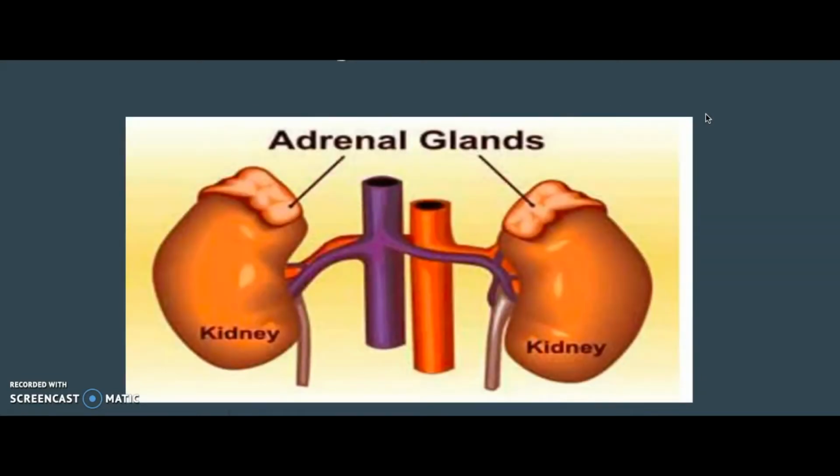Next is the adrenal gland. It produces hormones that help the body control blood sugar, burn proteins and fat, react to stresses like a major illness or injury, and regulate blood pressure. The gland consists of 2 parts, the adrenal cortex and the adrenal medulla. Two of the most important adrenal hormones are cortisol and aldosterone.